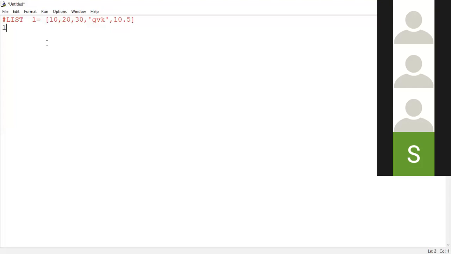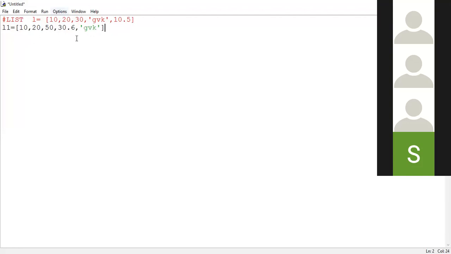Simply here I'm mentioning L equal to, or you can give anything. So L1 is representing what? It is a variable name. L1 equal to, within the square braces, I'm going to represent the elements: 10, 20, 50, 30.6, GVK. As GVK is a string, it has to be enclosed within single quotes, double quotes, or triple quotes. So I'm enclosing it. L1 equal to 10, 20, 50, 30.6, GVK.